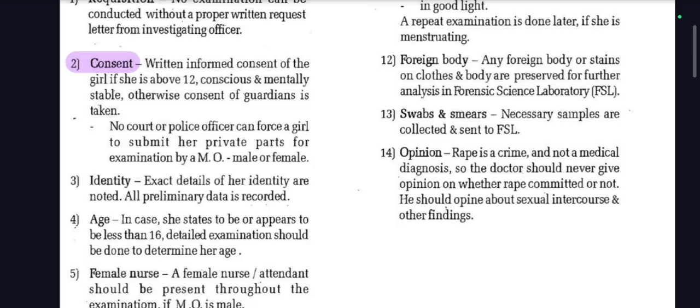Rape is a crime and not a medical diagnosis. So the doctor should never give opinion on whether rape is committed or not. He should opine about sexual intercourse and other findings. Very important point, that doctor is obliged to give opinion on medical diagnosis only. And since rape is not a medical diagnosis, it is a crime, doctor should always mention the presence or absence of recent sexual intercourse and should not use the word rape in his report. That is a very famous question.